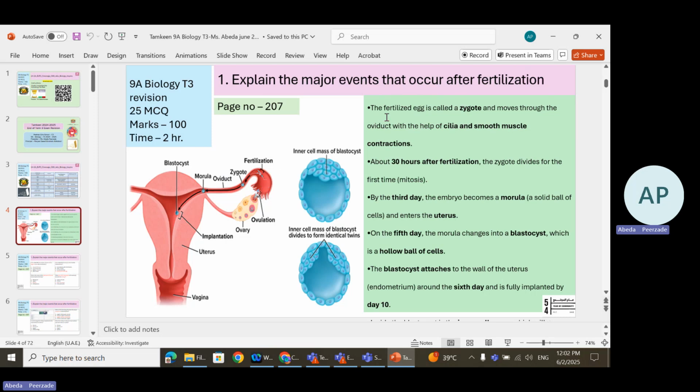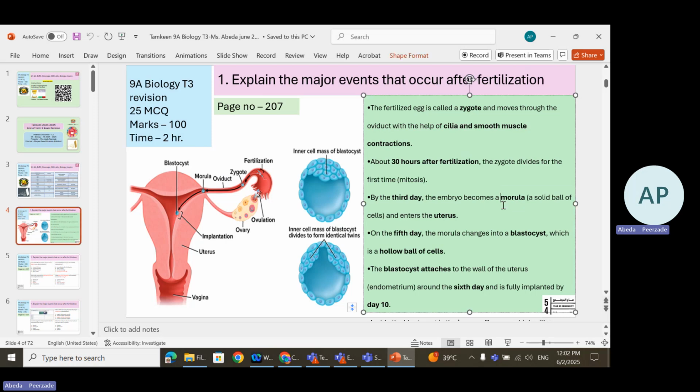Now, the fertilized egg, I'm not just saying egg, I'm saying fertilized egg, is called the zygote and moves through the oviduct with the help of cilia and smooth muscle contraction. This is how the development of the embryo begins after the fertilization. There are step-by-step developmental stages. First step. About 30 hours after the fertilization, the zygote divides for the first time. By the third day, remember the sequence, 30 hours, then third day, the embryo becomes a morula.